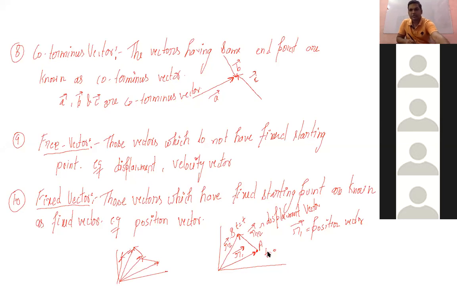So now we are going to start the addition of vectors.